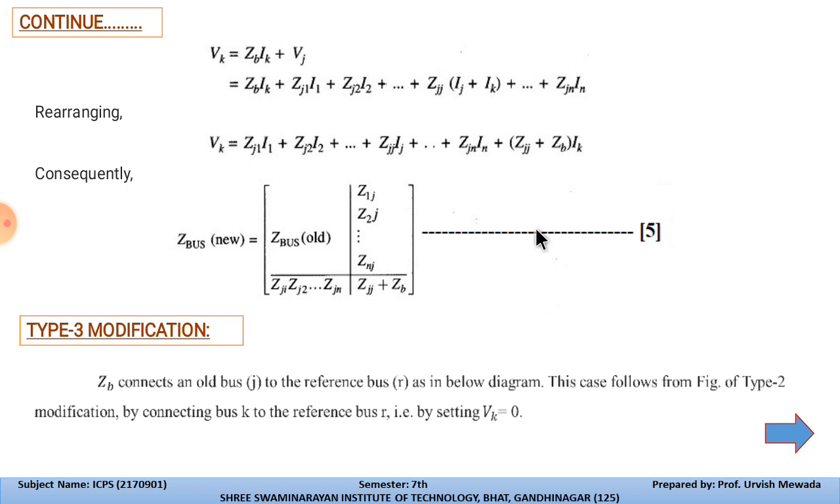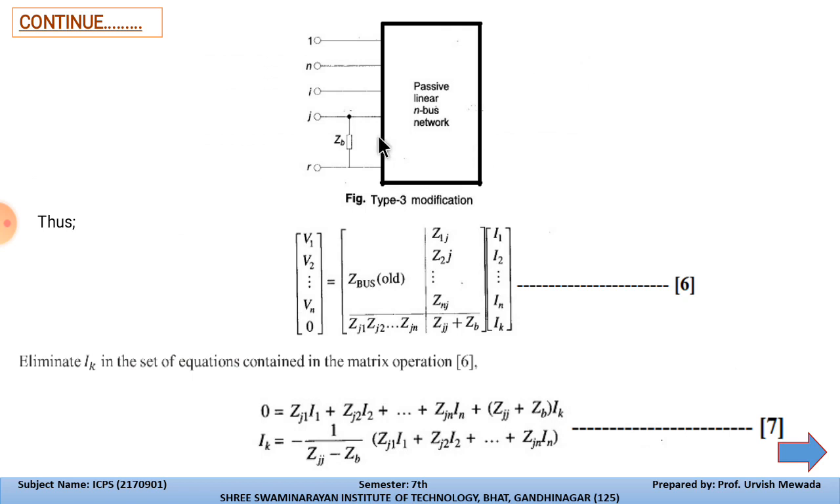Now let us consider the type 3 modification. In the type 3 modification that we already discussed, Zb connects an old bus j to the reference bus r, as shown. We'll see this diagram in the next slide. In this case, from the figure of type 2 modification, we connect the k bus to the reference bus r by setting Vk equal to 0. Over here you can see that Zb is connected across j and r. So this is the type 3 modification.